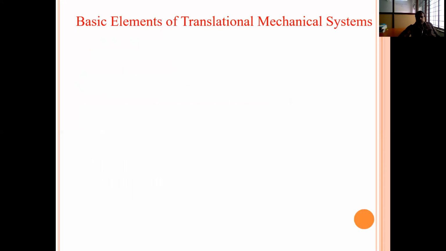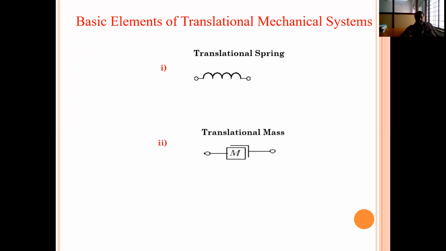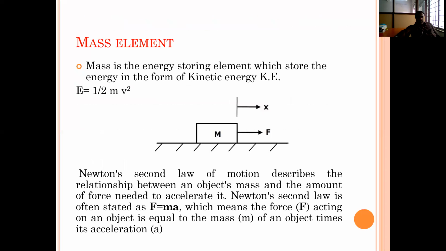The first one is the mass element. The basic symbol of the mass element is like this. The translational spring, that is the spring element, is like that, and the damper element. The first one is the mass element. Mass is the energy storing element which stores the energy in the form of kinetic energy, E is equal to 1 by 2 into m into v square. You see the diagram clearly.